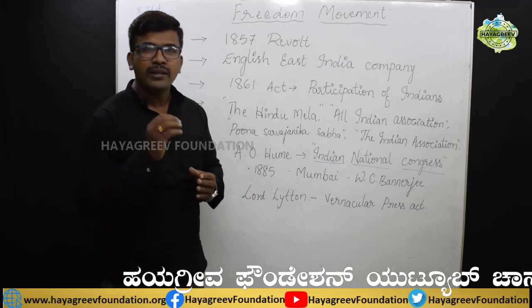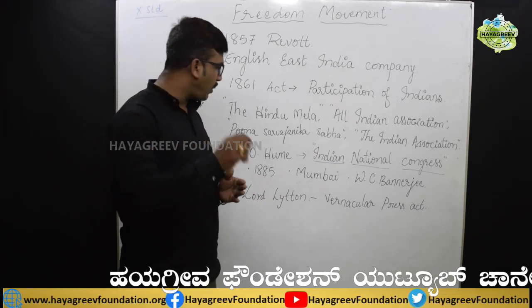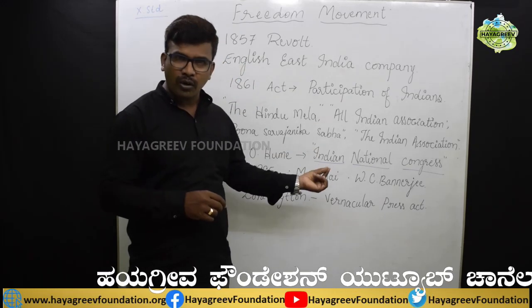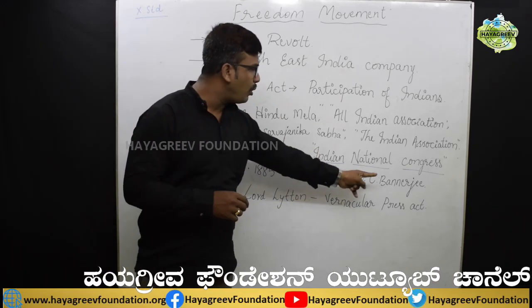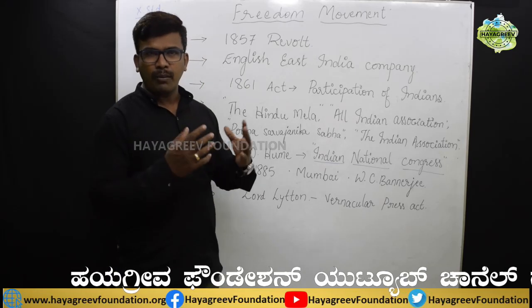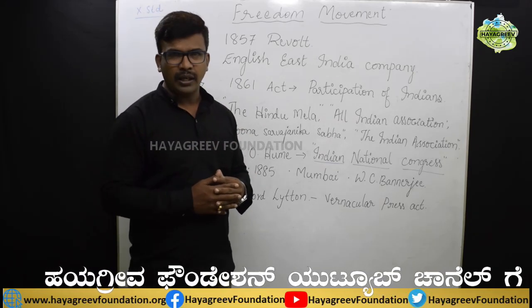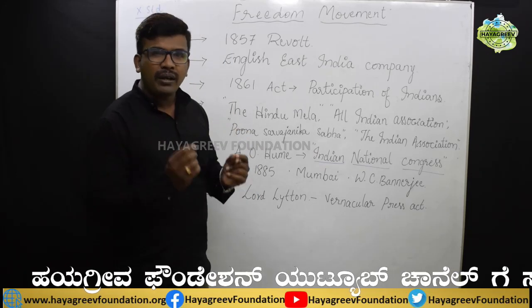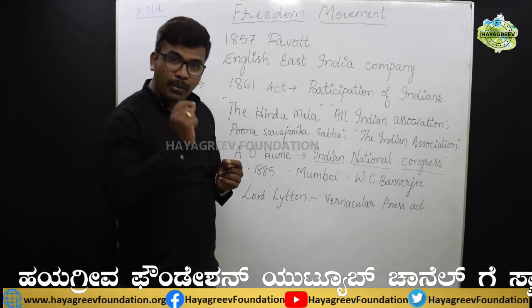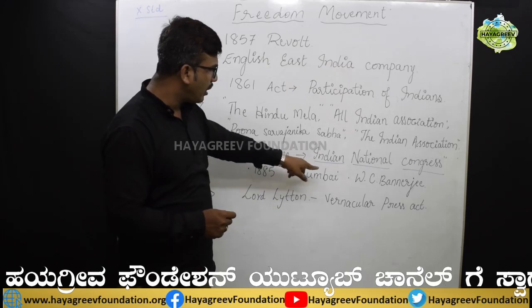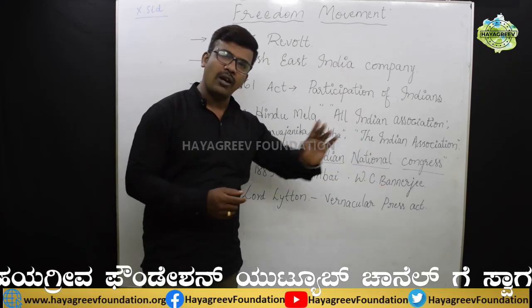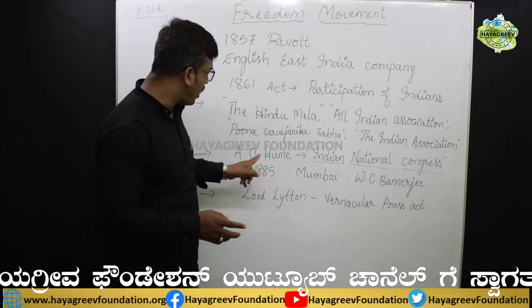Its first session was held at Mumbai, and it was presided over by W.C. Banerjee, whose full name is Womesh Chandra Banerjee. Thus one of the biggest Indian parties was established in the name Indian National Congress, by A.O. Hume.